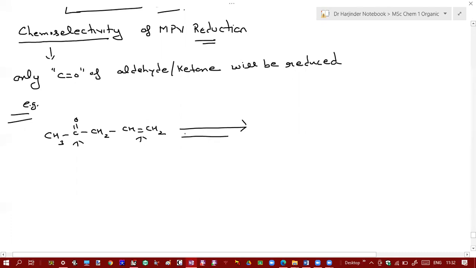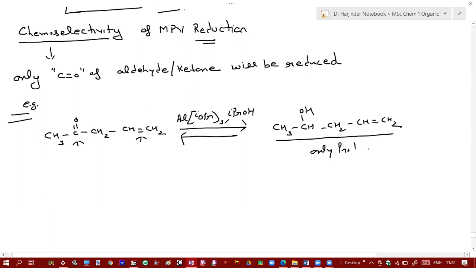But if you perform the reaction by Meerwein-Ponndorf-Verley reduction, only this carbonyl group will be reduced. So you perform the reaction in presence of aluminium isopropoxide and isopropanol. Only this carbonyl group will get reduced and you will get the secondary alcohol.